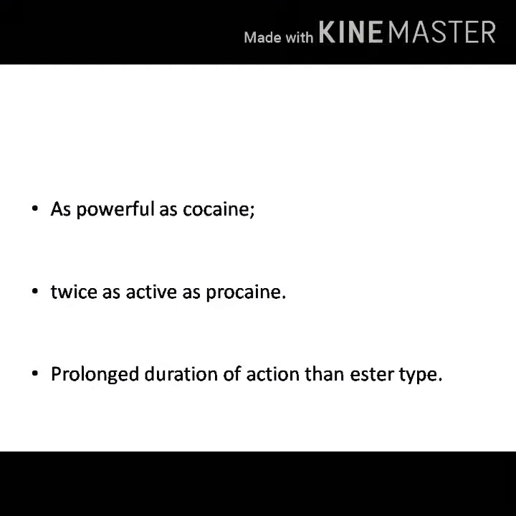Cocaine we have studied earlier. It is a natural alkaloid. It is a benzoic acid ester of tropane alkaloid, better known as benzoyl methyl ecgonine. It is a CNS stimulant with local anesthetic activity. Cocaine was used as a local anesthetic. Now it is not used because, first, it produces addiction. It has an addictive property and there are chances of abuse. And second, because of its toxicity, and hence it is not used nowadays.